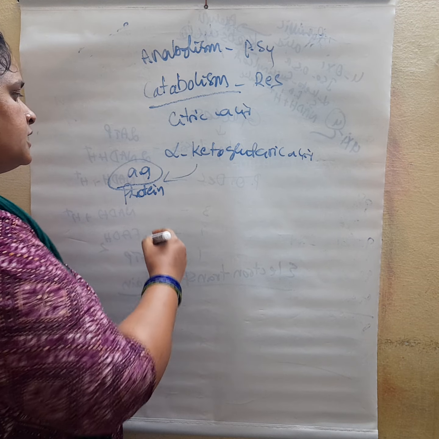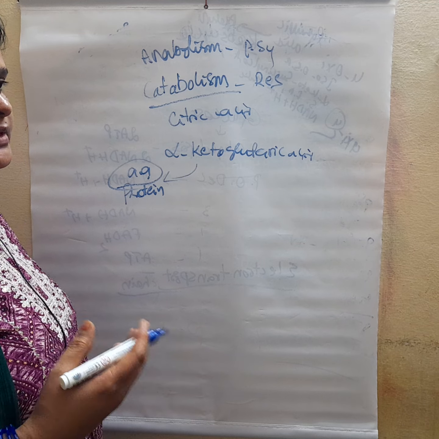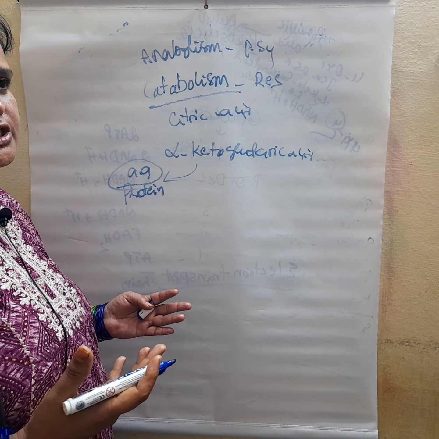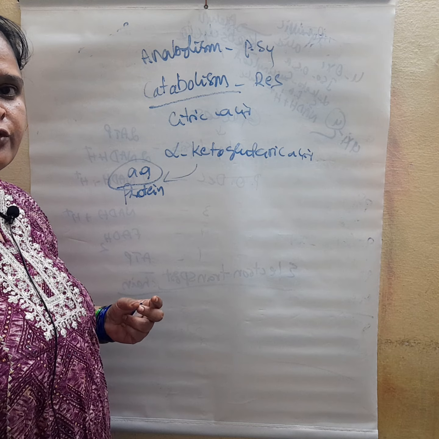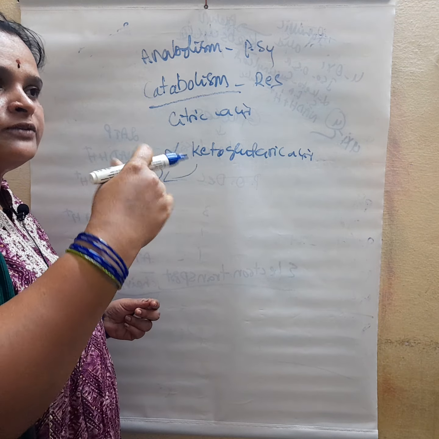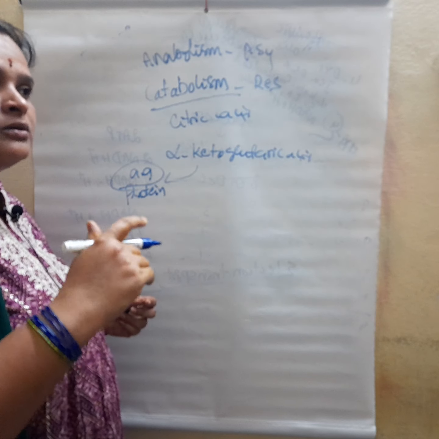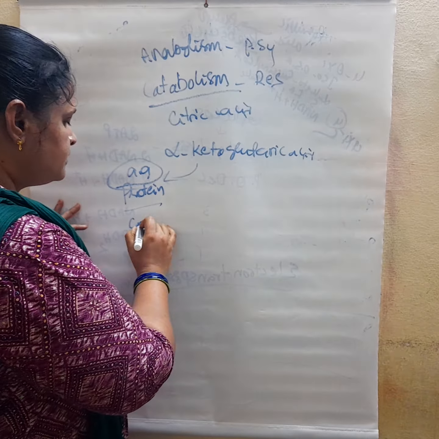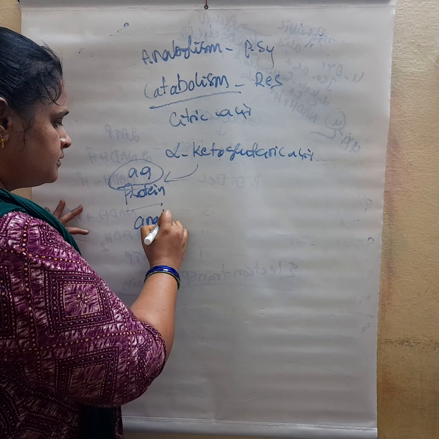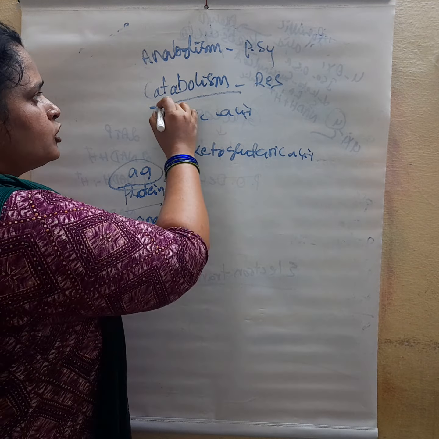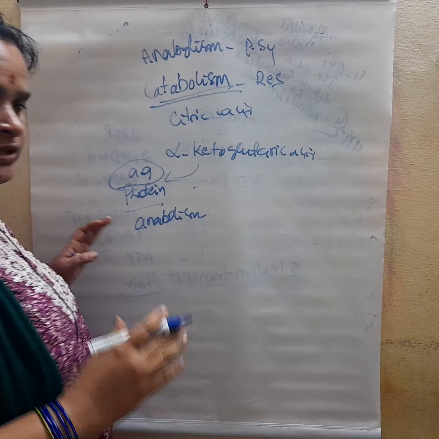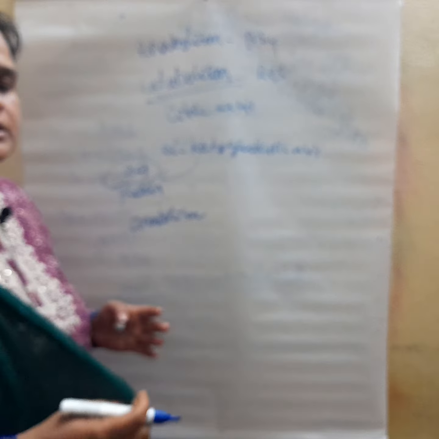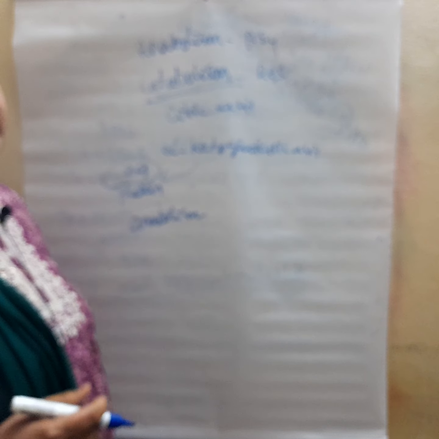Not only that, apart from glucose, if proteins are involved in respiration, different types of compounds are formed intermediately. Those compounds may be involved in the production of other compounds. That means construction, right? Actually it is catabolism, but during the process it is also involved in an anabolic process. So that is what is called an amphibolic pathway.